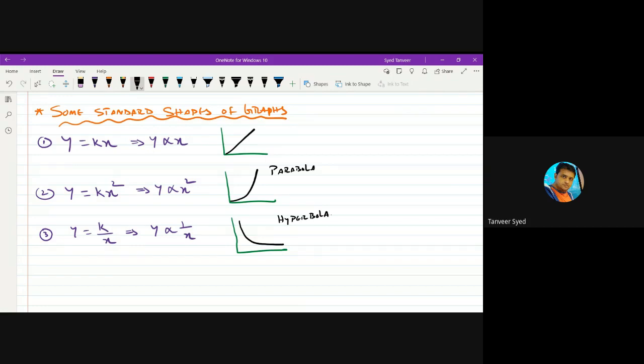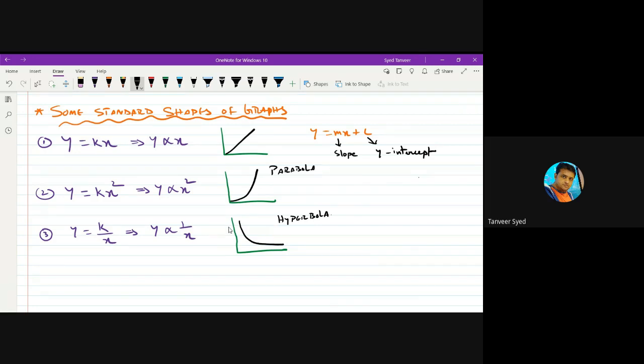And each shape can be expressed by a mathematical equation, like the equation for a straight line. What is the equation for a straight line? Y equal to mx plus c. What is m? Sir, slope. Slope of the line. What is c? Y-intercept. X is x coordinate, y is y coordinate. If slope is positive, how will be the line? Like this. If slope is negative, how will be the line? Like this. If slope is 0, how will be the line? Like this. Slope infinite means it will be parallel, sir. It will be a straight line, vertical line.